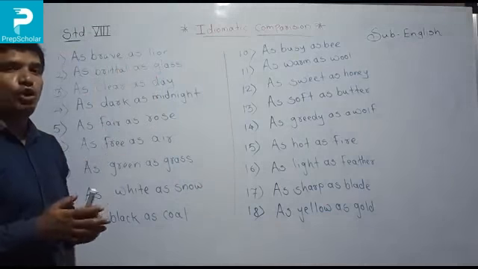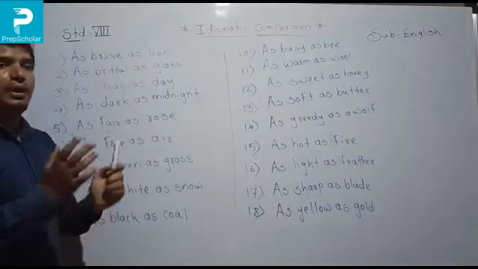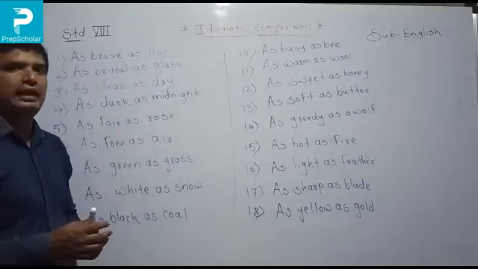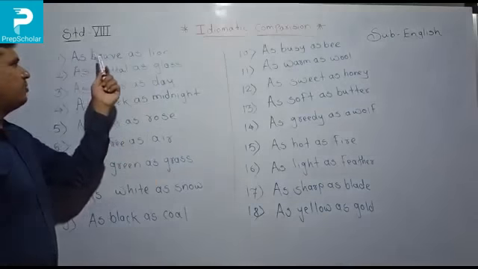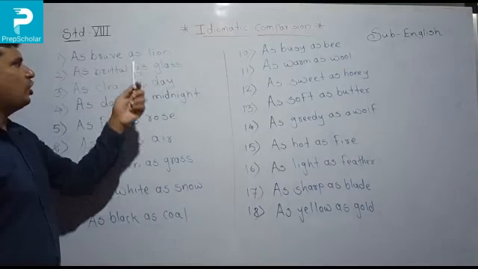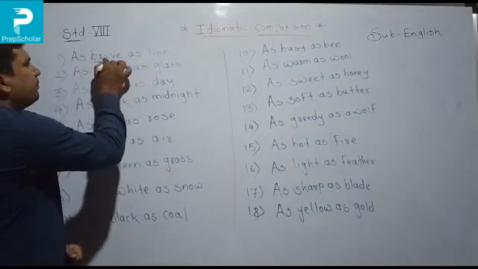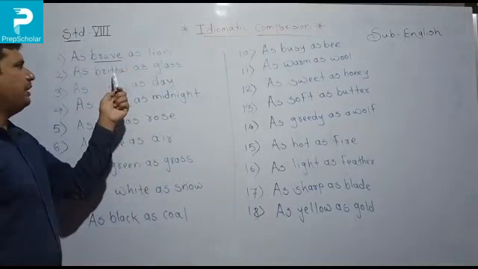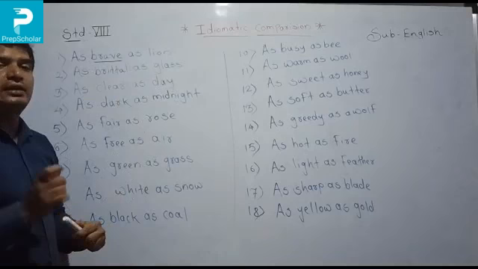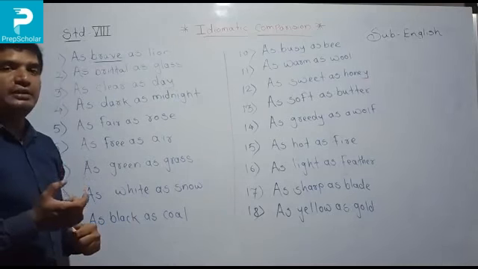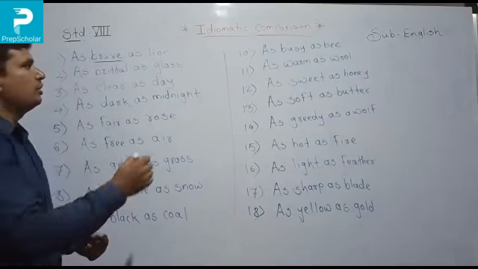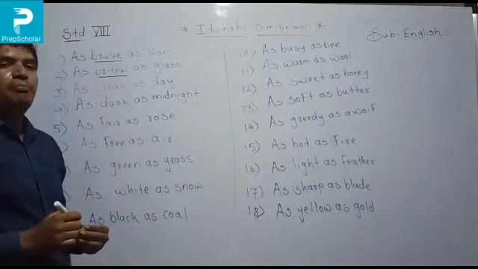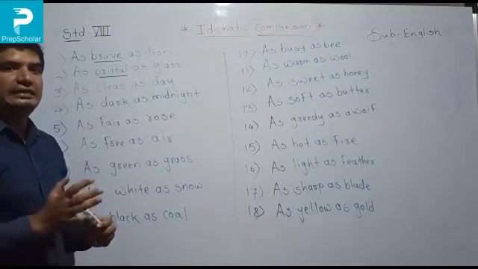So what is the lion's quality here? Lion is a brave animal. Understood? So these are the idiomatic comparisons. First, as brave as a lion. What is the quality of the lion? The lion is a brave animal. Second one is as brittle as glass. Glass is a brittle piece. Brittle means to break easily. So as glass's quality, it is brittle. Brittle means to break easily.